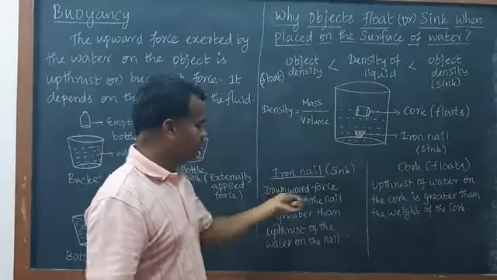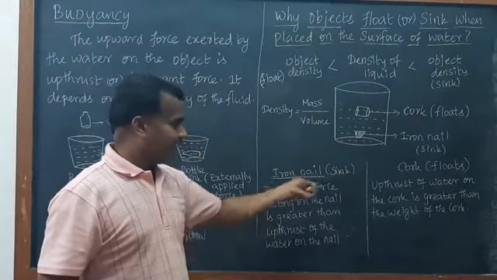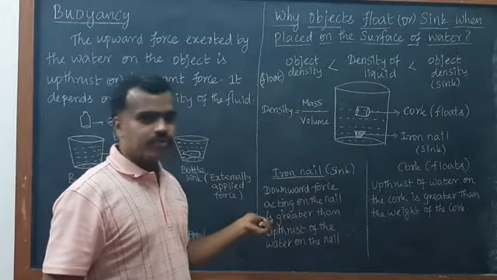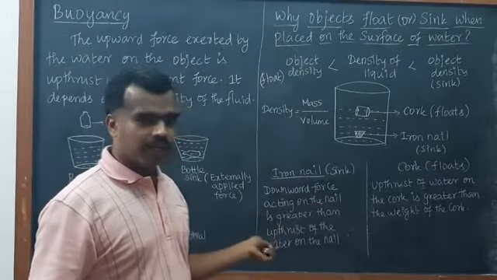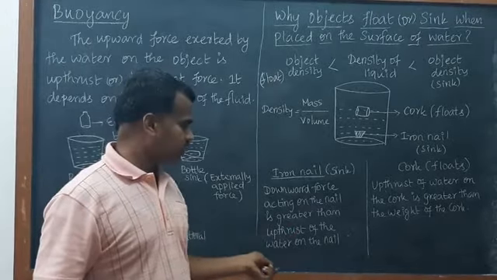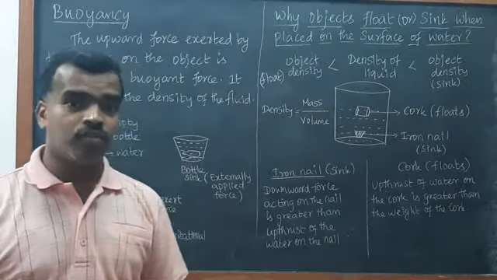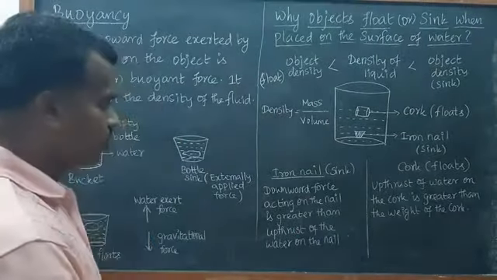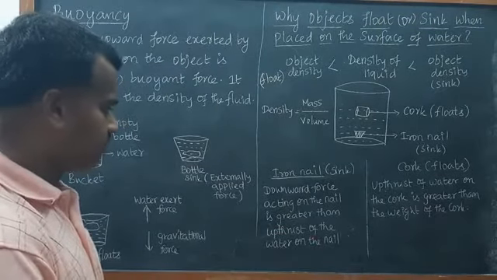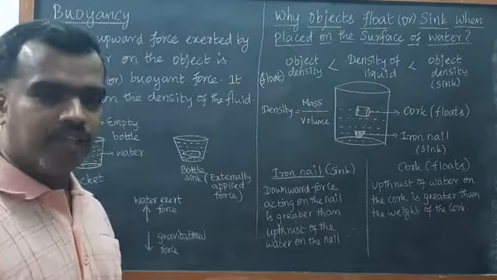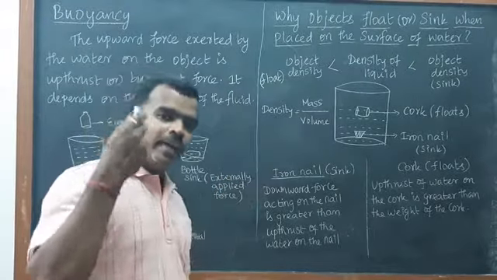Here I give one explanation of why the iron nail sinks. The downward force acting on the nail is greater than the upthrust of the water on the nail. That means gravitational force is more and buoyancy force is less.